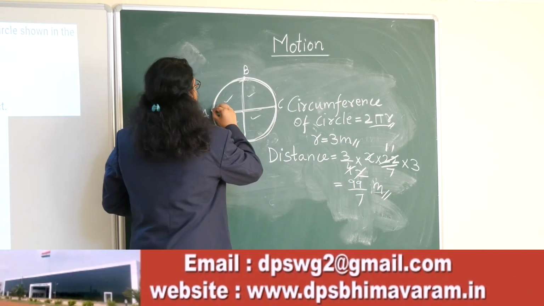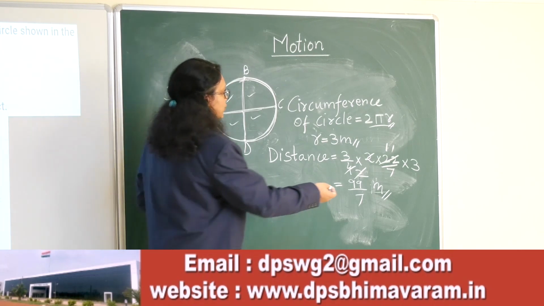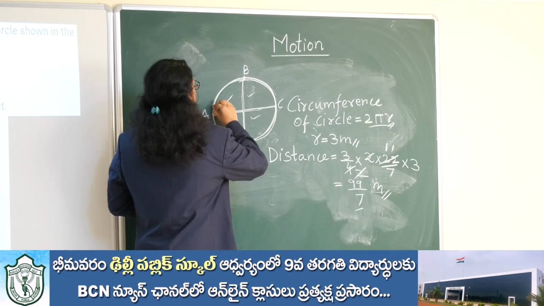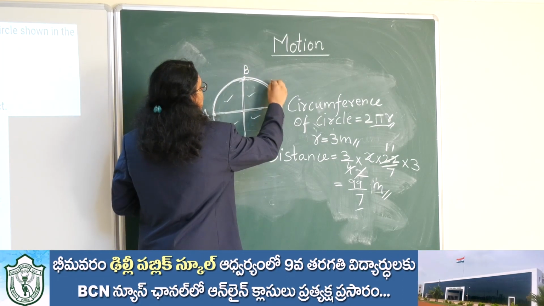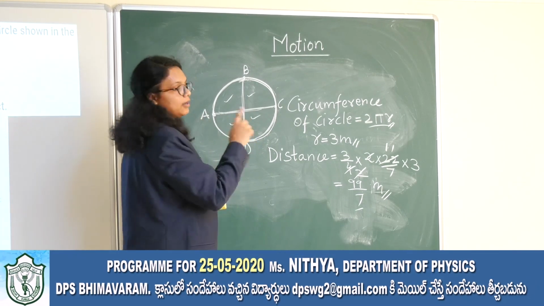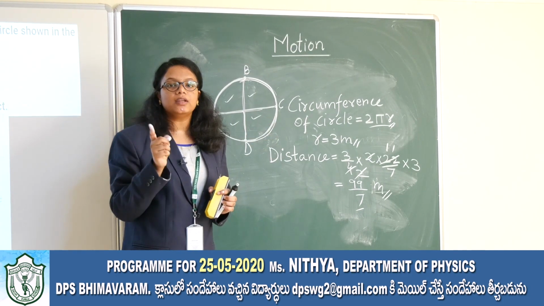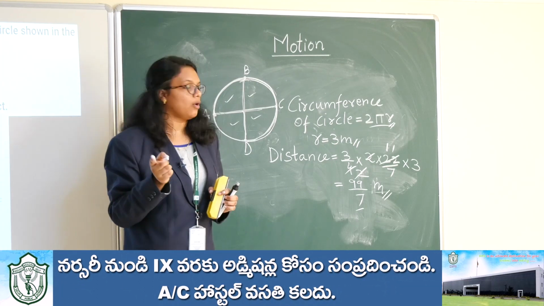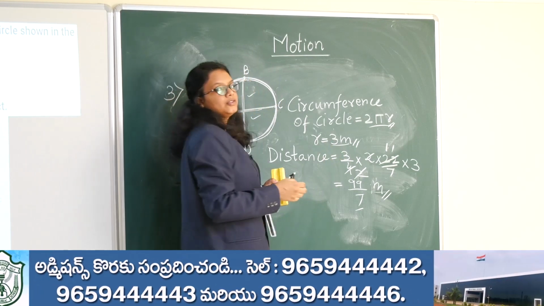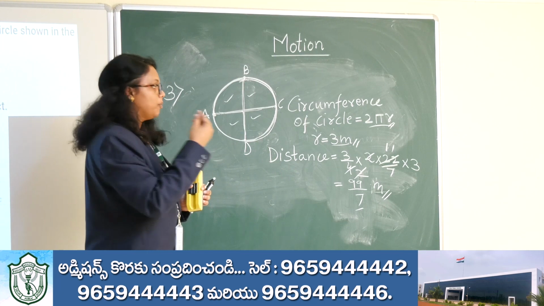99/7 meters is the answer; finally you can change it into a mixed fraction or convert it into decimals also. So 99/7 meters is the distance traveled from A to B to C and then to D. That is 3/4 of the circumference, which is 2 pi r, and the pi value is 22/7, or you can use 3.14 also. Here I have used 22/7 and the radius is 3 meters. So this is about the distance traveled by the object.